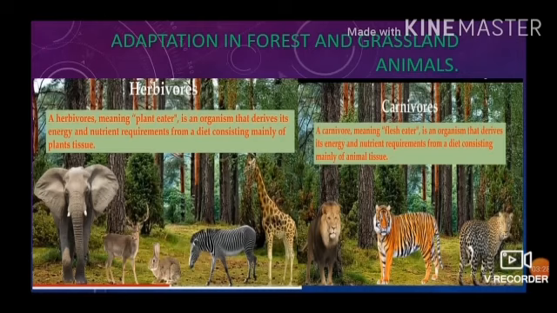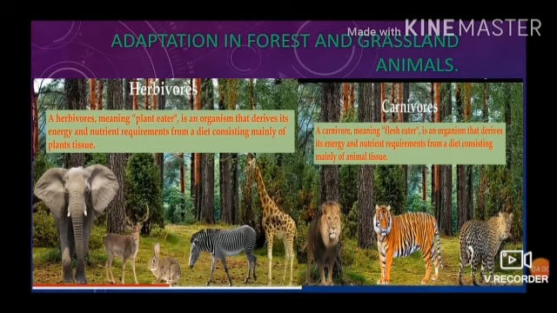Adaptation in forest and grassland. There are two types of animals, herbivorous and carnivorous animals. Herbivorous, meaning plant eater, is an organism that derives its energy and nutrient requirement from a diet consisting mainly of plant tissue. Carnivorous, meaning flesh eater, is an organism that derives its energy and nutrition requirement from a diet consisting mainly of animal tissue.